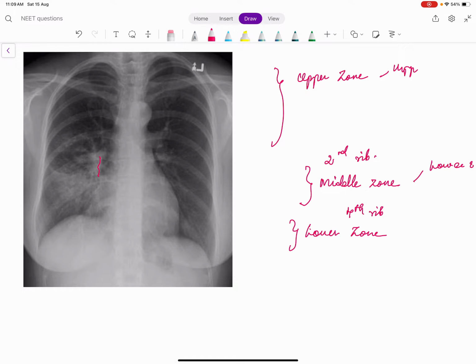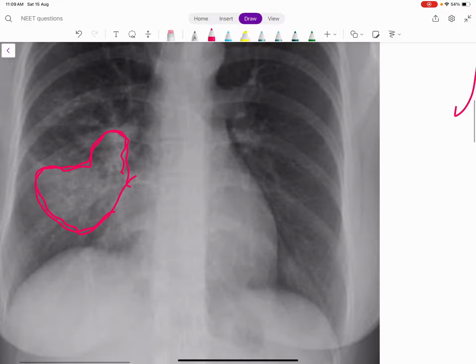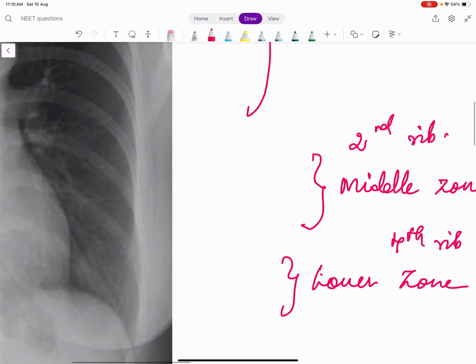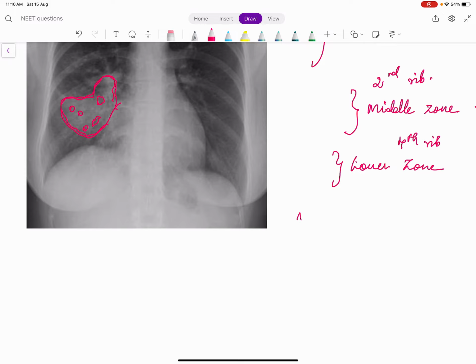Some opacity is there here, right? This is a fluffy opacity of the right mid and lower zones. If you see carefully, we can see some air within. If air shadow is seen, it means bronchus is open here. This point is very, very important because if air is present, we call that sign as air bronchogram sign.